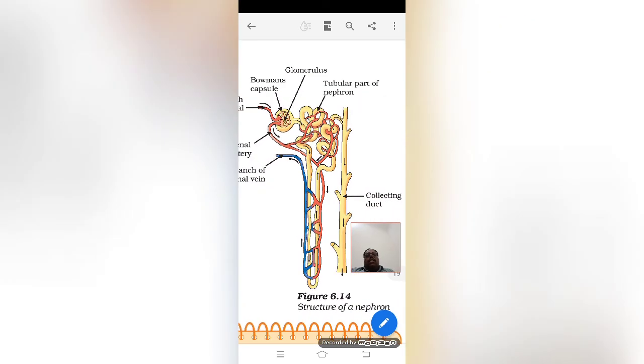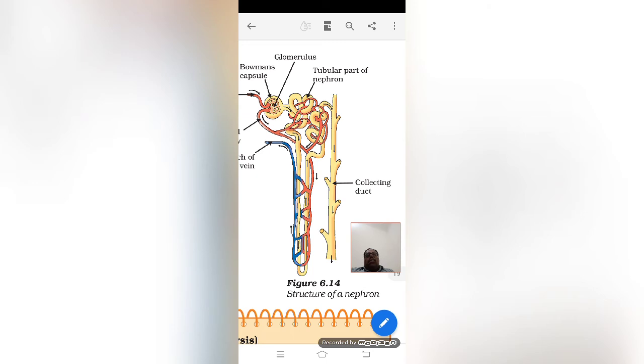Inside this nephron, it is very lengthy and coiled, and we have the collecting duct. This collecting duct is responsible for collecting urine, and before the collecting duct, our body secretes a hormone known as ADH, antidiuretic hormone, otherwise known as vasopressin.